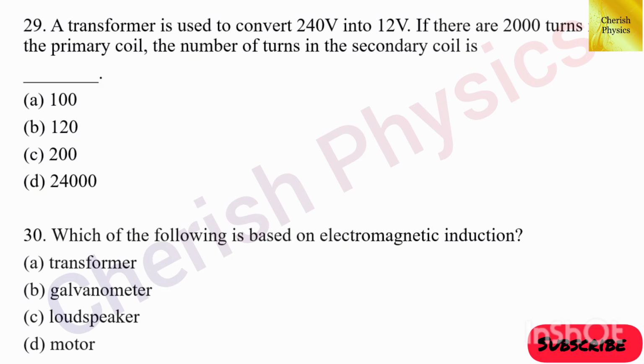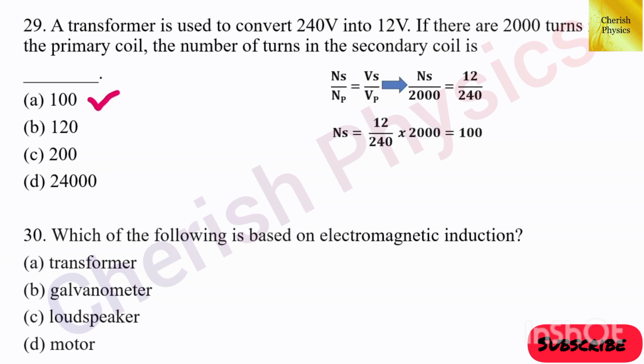29th question. A transformer is used to convert 240 volt into 12 volt. If there are 200 turns in the primary coil, the number of turns in the secondary coil is dash. The answer is option A, 100.